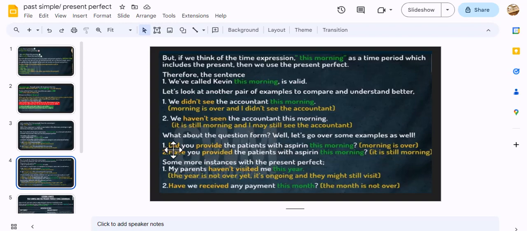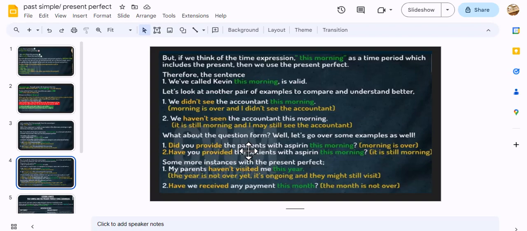Also, let's take the question form for the past simple and the present perfect. I assume that you already know it, but let's explain and memorize it together. We use "did" and "have": "did" in the question form for the past simple, and "have" in the question form for the present perfect.